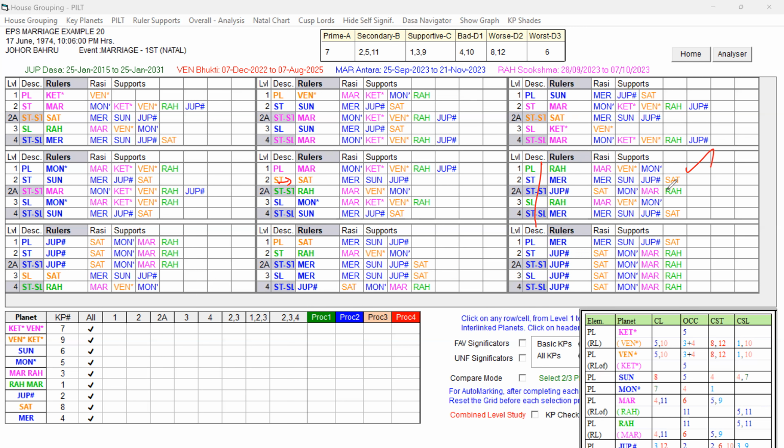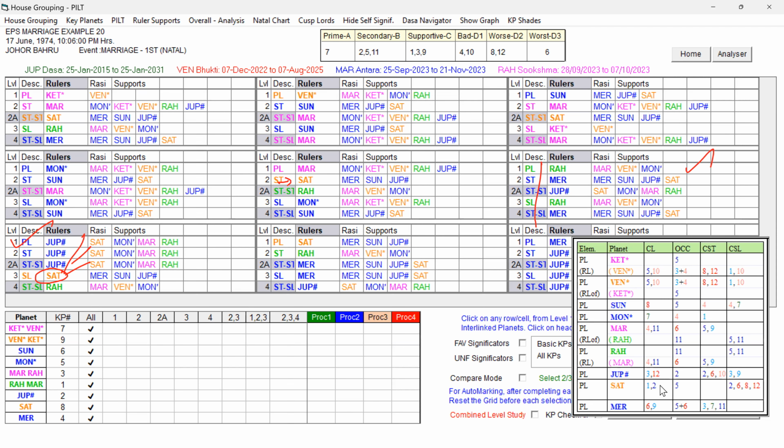After Mars Dasa, Rahu Dasa over, and Jupiter Dasa running. Look at the Jupiter Dasa. Jupiter sublord is Saturn, forming ruler link to all levels. Definitely Jupiter is going to give trouble to the married life. So you can see Jupiter is 3, 2, 2, 6, 10, 3, and 9. It is also talking about the ninth house, so it is also supportive for multiple marriage prospects. And Jupiter in the star and sublord Saturn is not strong. So definitely in Jupiter Dasa, the native will have problem in the first marriage.